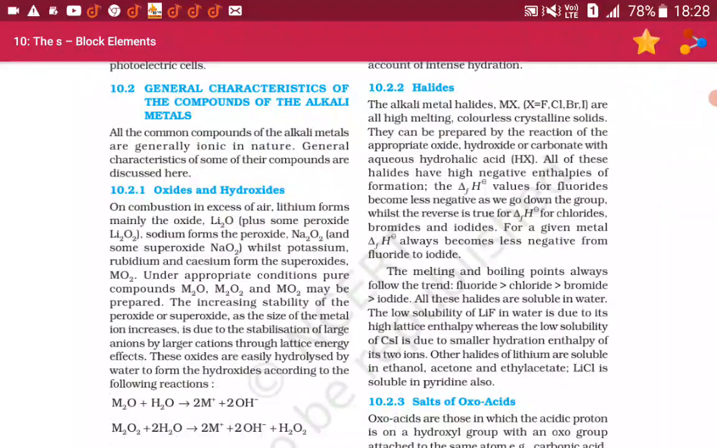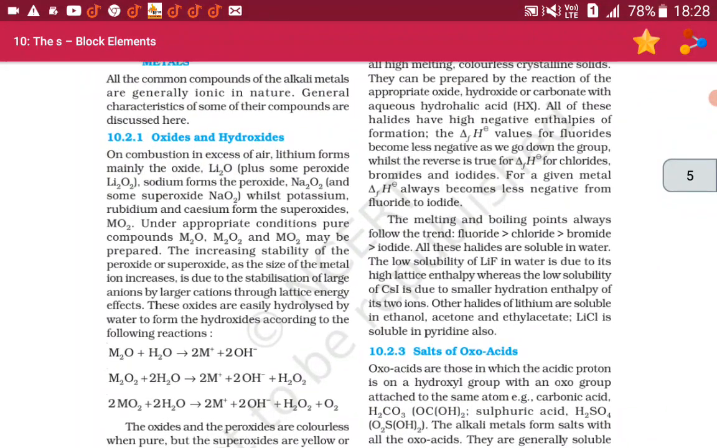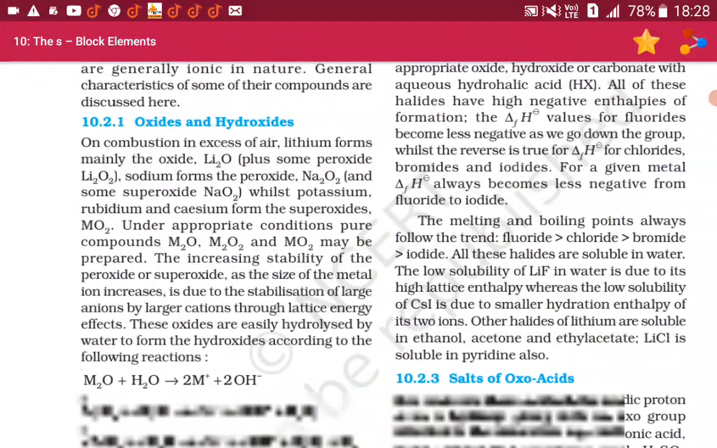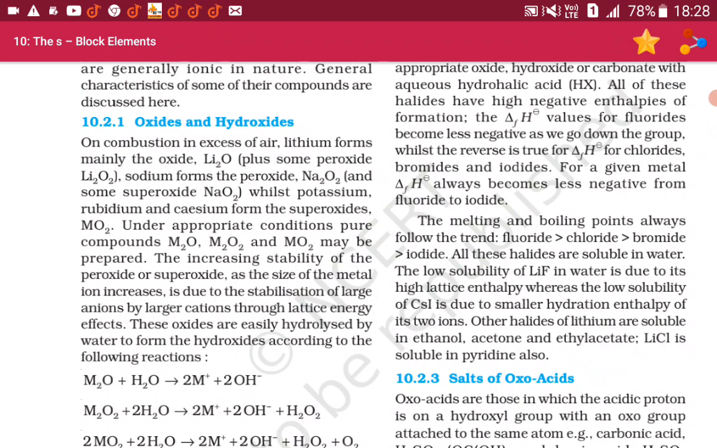10.2.1 Oxides and hydroxides. On combustion in excess of air, lithium forms mainly the oxide Li2O plus some peroxide Li2O2. Sodium forms the peroxide Na2O2 and some superoxide NaO2, whilst potassium, rubidium and cesium form superoxides MO2. Under appropriate conditions, pure compounds M2O, M2O2 and MO2 may be prepared.